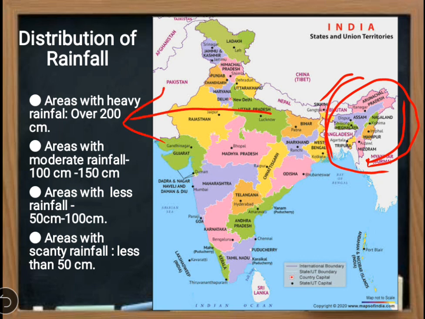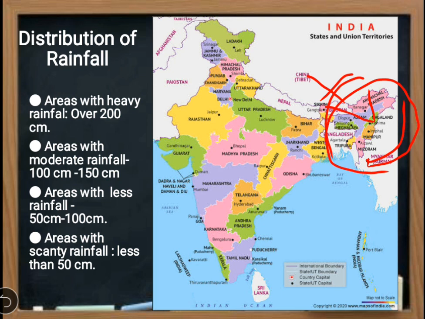These parts are like Assam, Meghalaya, Tripura, Mizoram, Arunachal Pradesh. And in Meghalaya there is a village called Mawsynram, which is recorded as the highest rainfall in Asia, here in this place. So this is the place where most of the rain happens, more than 200 centimeter.